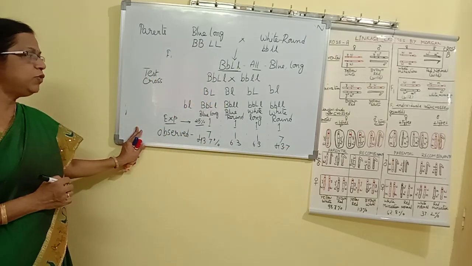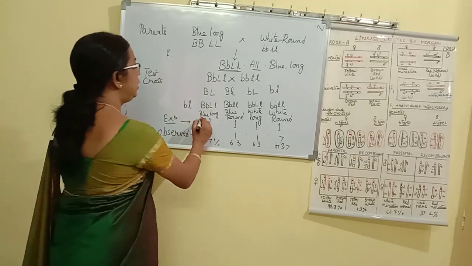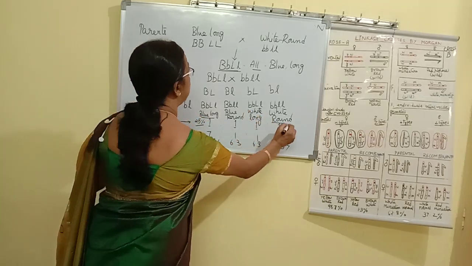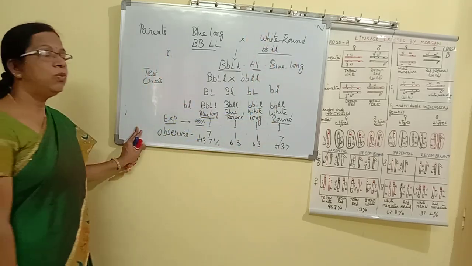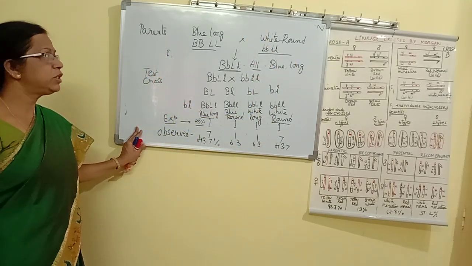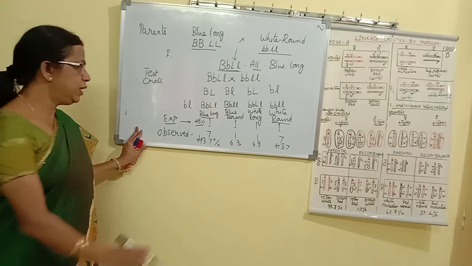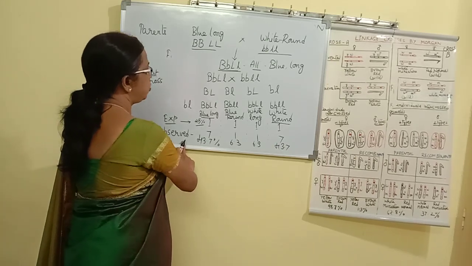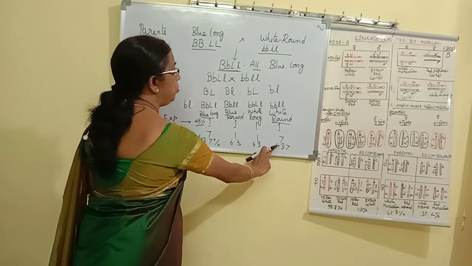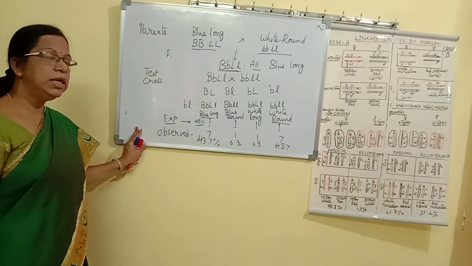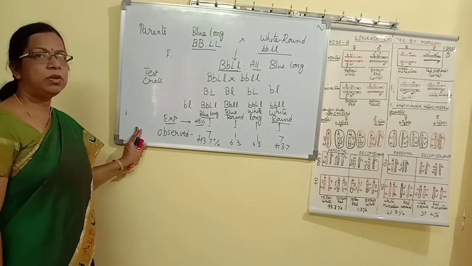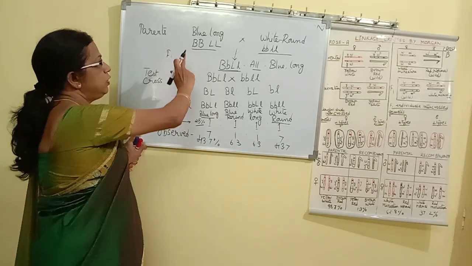43.7%. So here we find these are the parental combination, blue long and white round. Remember, we started with the parents, blue long and white round. So we started with those parents, and what is observed due to this cross is that parental combinations are more than recombinants. Recombinants are very less compared to parents. So it is observed that there is a linkage between these two genes.